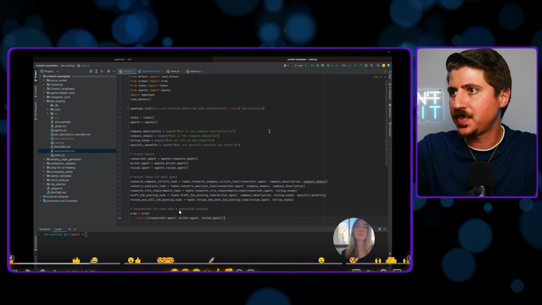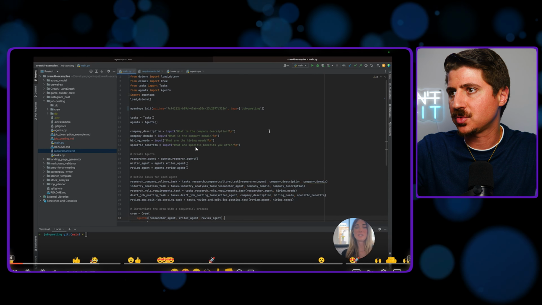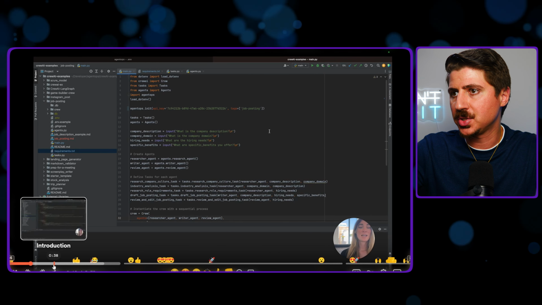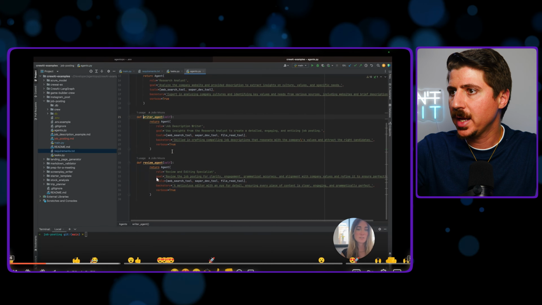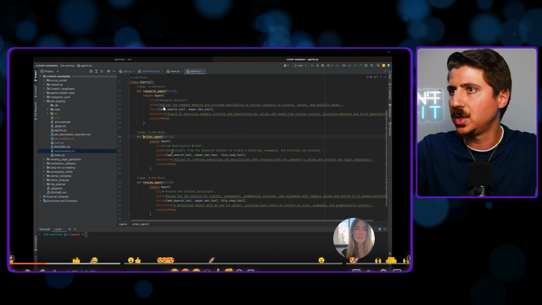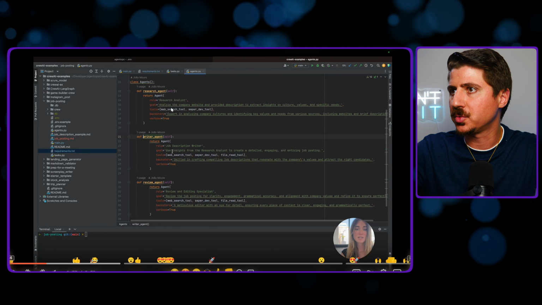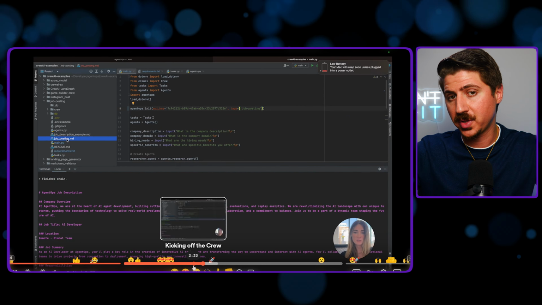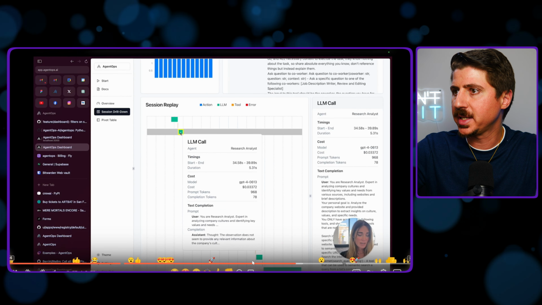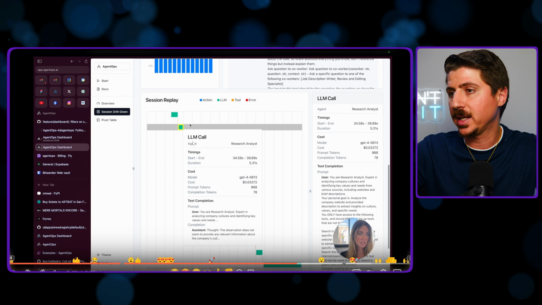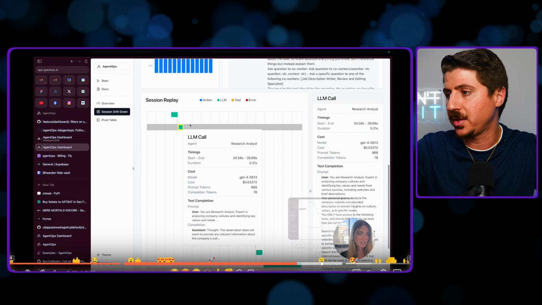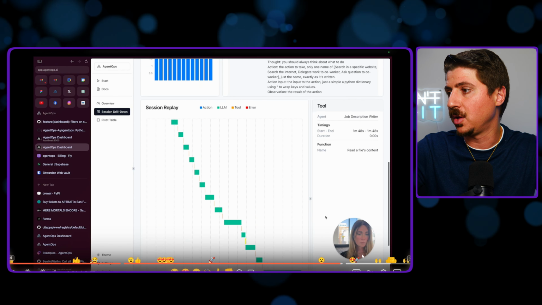These AI agents do a bunch of different tasks. She's going to run multiple agents doing several different things. She has a research agent, a writing agent, a review agent, and you can see here the job description. One is a research analyst, one is a job description writer, one is a reviewing and editing specialist, and these agents go out and do these tasks for her as a crew. They work together as a crew, they do their work together, and then you can see here the replay of what it's done. One agent is doing one thing, another agent is doing another thing, and you can monitor all this. So this is pretty cool.